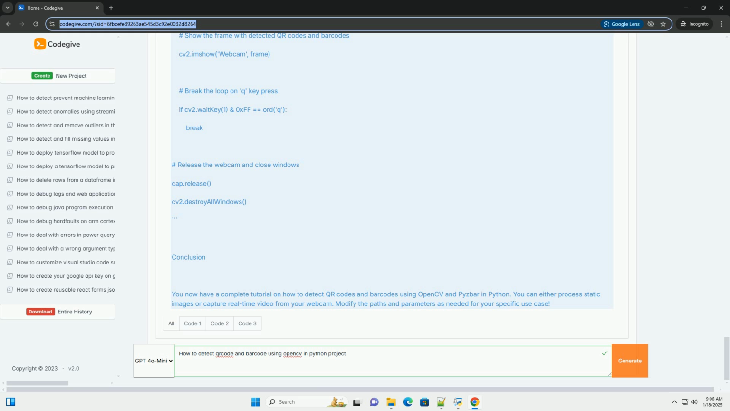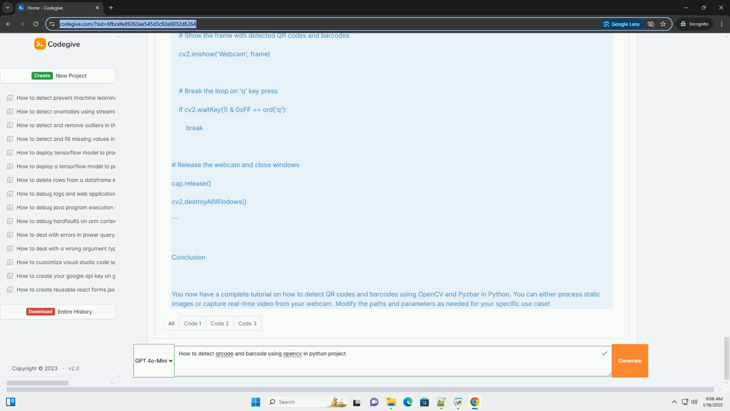Step 3. Decode QR codes and barcodes. Use the decode function from the pyzbar library to detect and decode the QR codes and barcodes in the image. Step 4. Draw rectangles and display the results. You can loop through the decoded objects and draw rectangles around them, as well as display the decoded data.